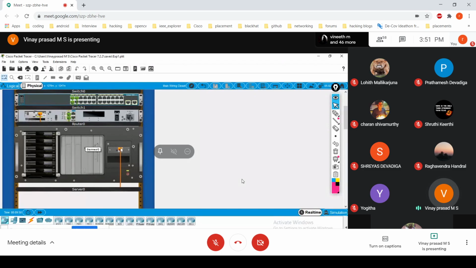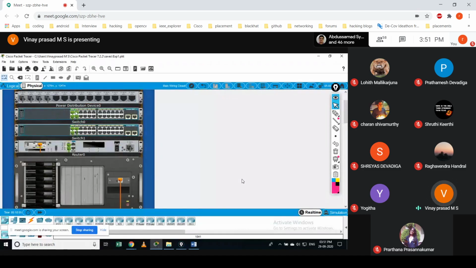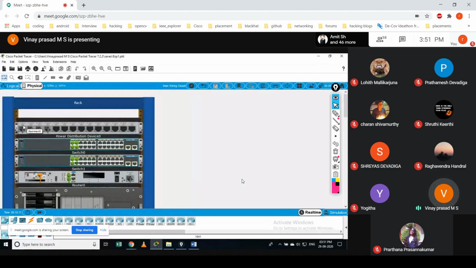This server is connected to the router, and these two ports are connected to two switches, and from the switches it is connected to the end devices. We connect power from this power distribution device. See, we have some power plugs here on the rack, and we give power supply from this distribution unit to each device.